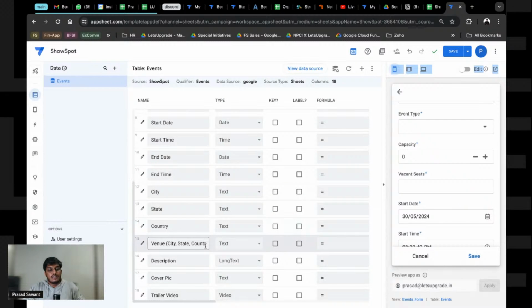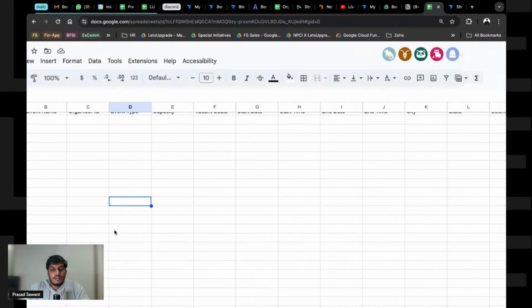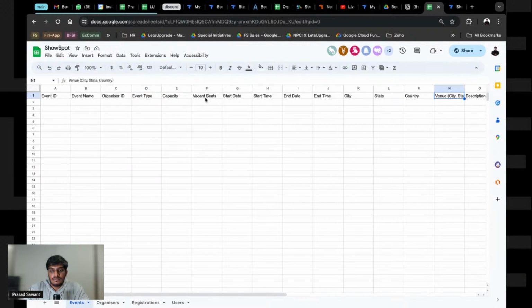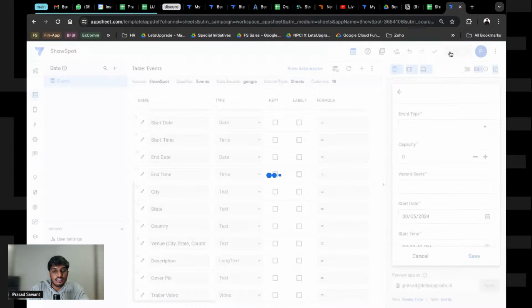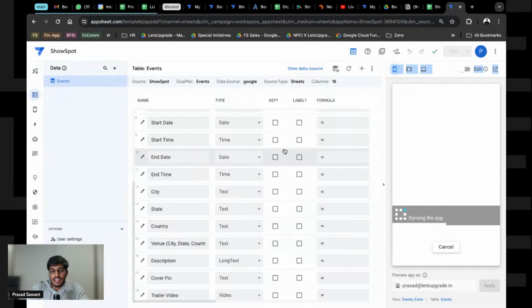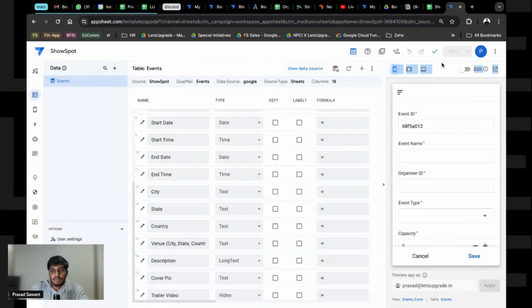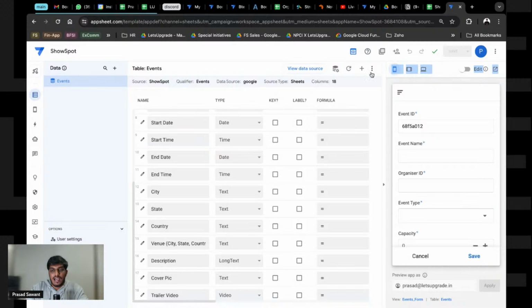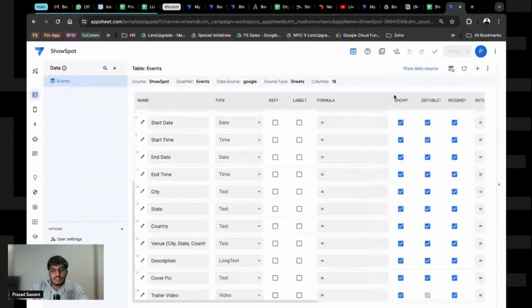Now venue, right? Again, we made one mistake, guys. You know what we did? This thing basically messed up the database. One thing you need to understand is that any changes you make in the sheet, your app will break. If I just save this, if I remove or add any, this will most probably not break, but if I add or remove any column, suppose for example I add a column called demo here, and I go and refresh the app, let's see what happens.